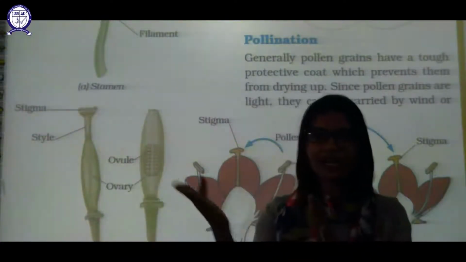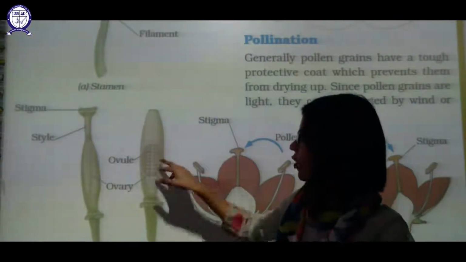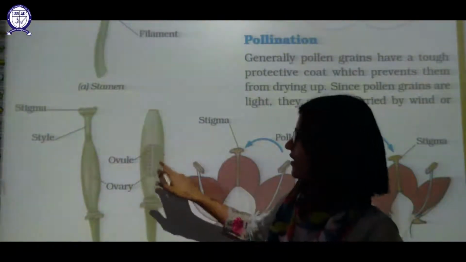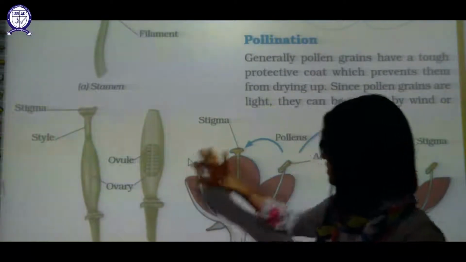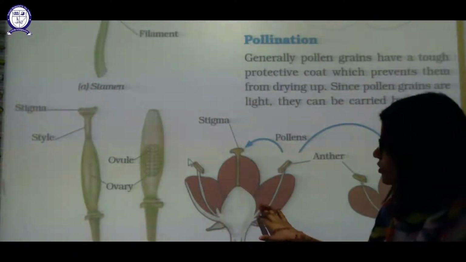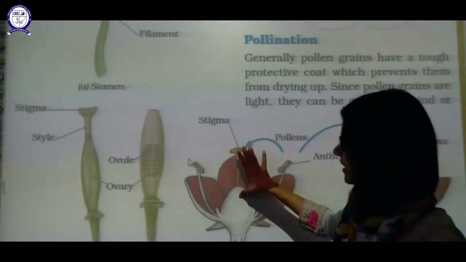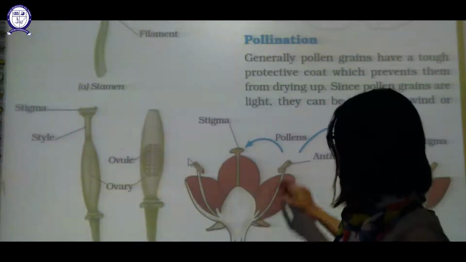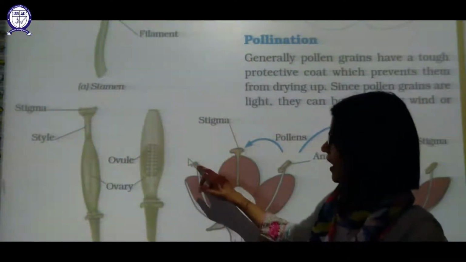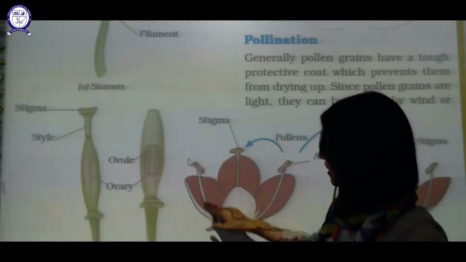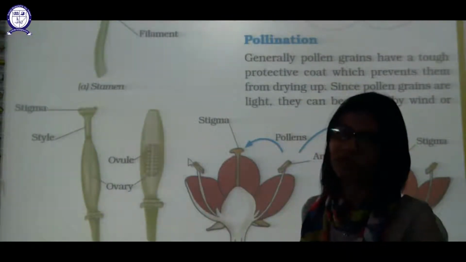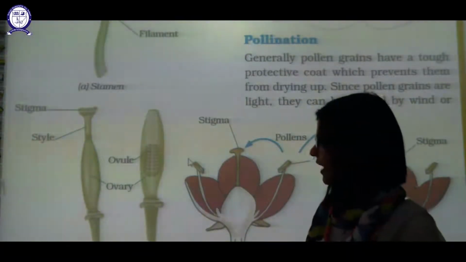And when we cut open the ovary, we will see ovules present inside it. Okay, so this is the flower. The middle portion of the flower indicates pistil and on the side we can see the stamen part. Okay, this is the filament and this is the anther, the male reproductive part of the flower.